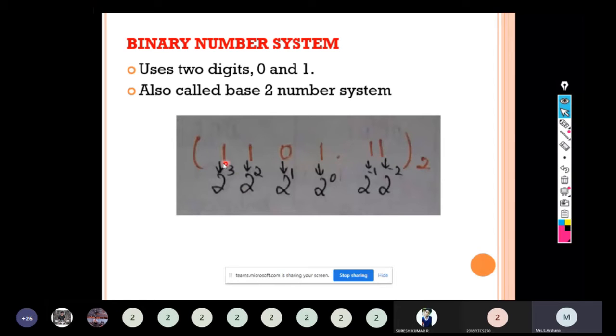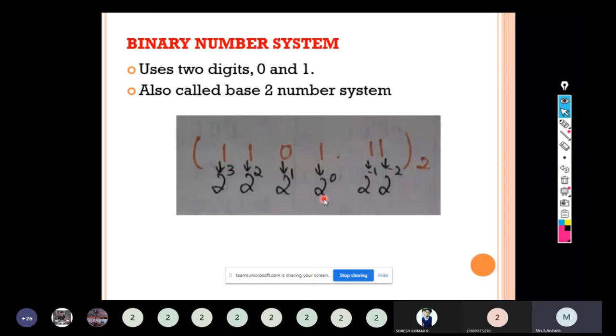1101.11. See, the digits consist of only 2 values, 0 and 1. So it is called a binary number system. The same way, the weightage of each and every digit is represented by giving the weightage 2 to the power position value. For the integer part, we should start from the LSB. For the fractional part, we should start from the MSB for giving the weightage to each and every digit.